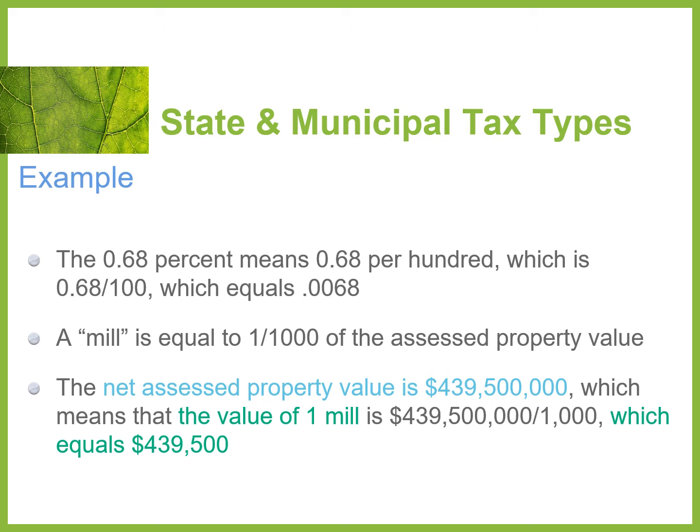So let's go back. Our net assessed property value for the entire community is $439.5 million, which means the value of 1 mill is that number divided by 1,000. So 1 mill is equal to $439,500. Again, I know this gets a little complicated. Just follow along with me so that you have a better understanding of it all.